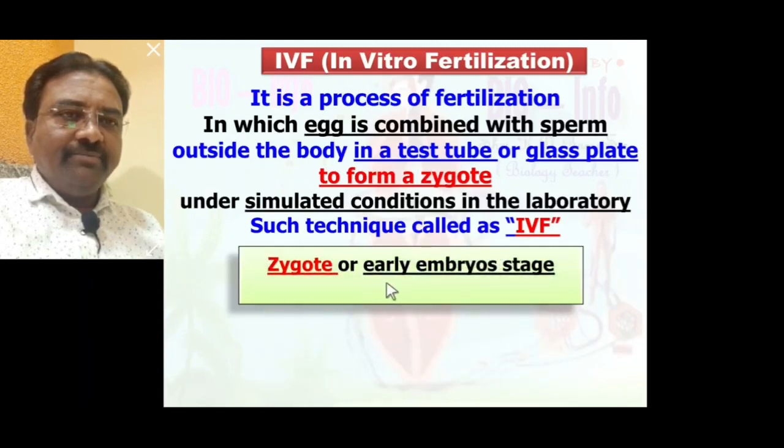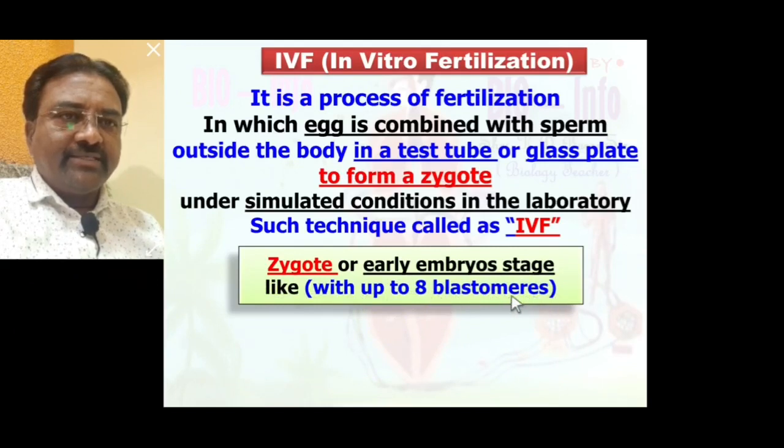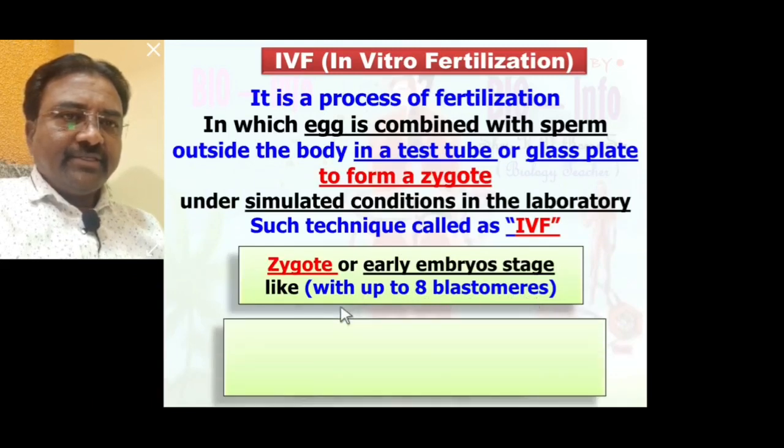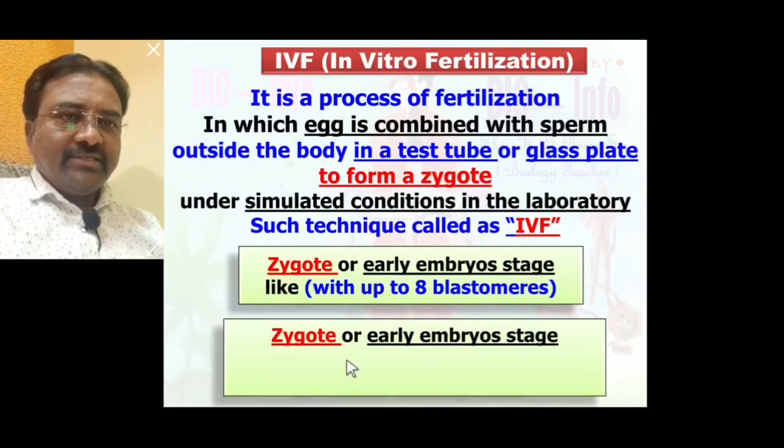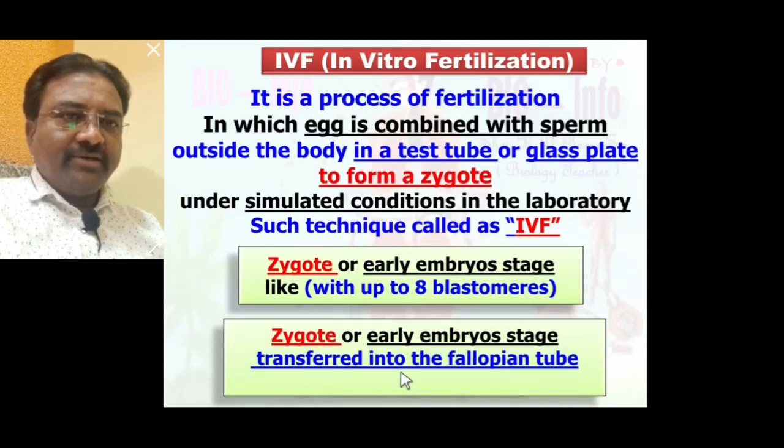The zygote or early embryo, with up to 8 blastomeres, is transferred into the fallopian tube of the female reproductive system for further development.